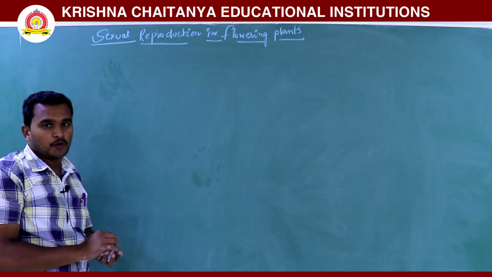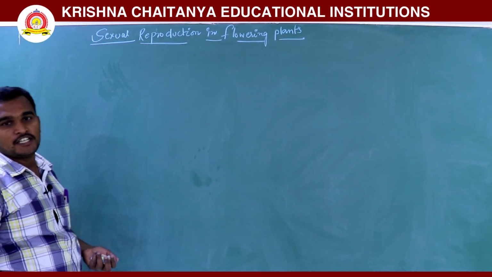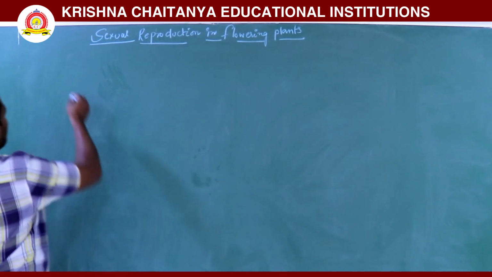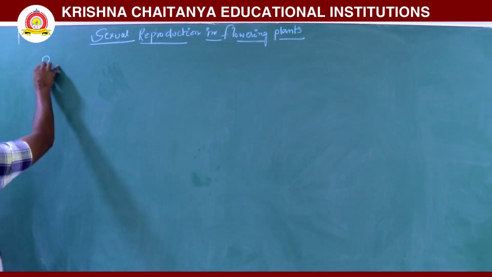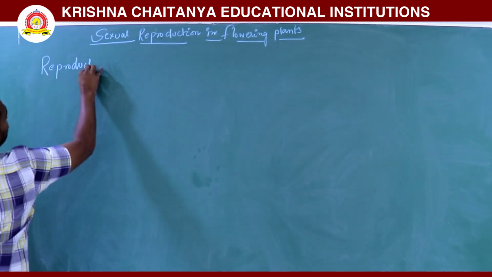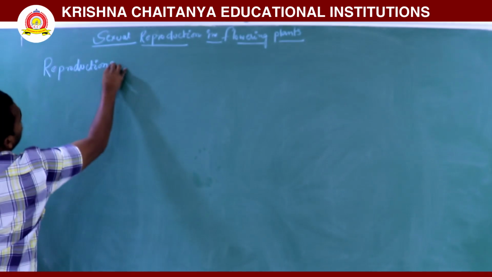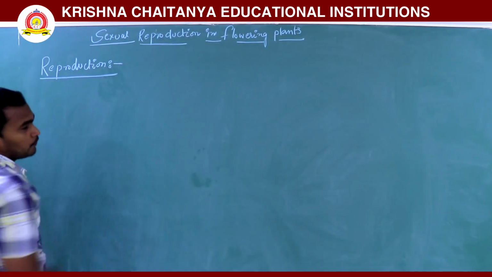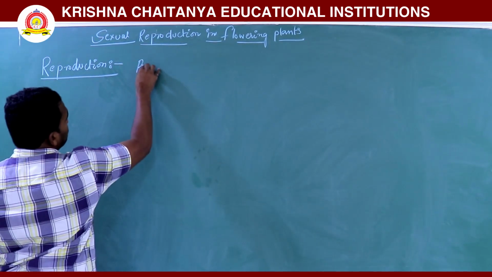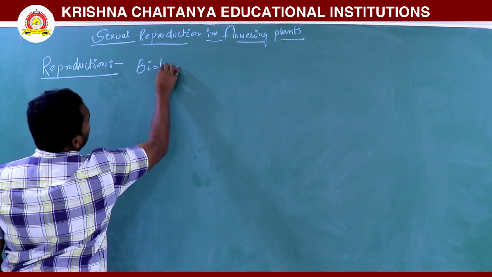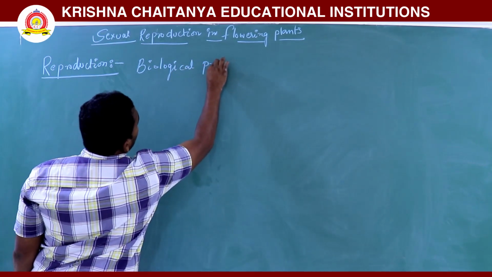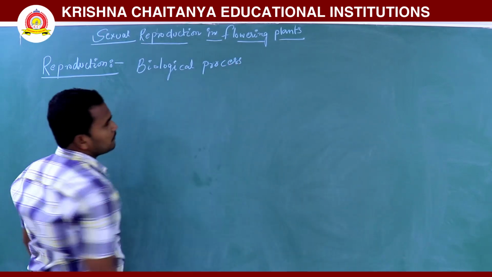So already you know, what is reproduction? Reproduction is a biological process.